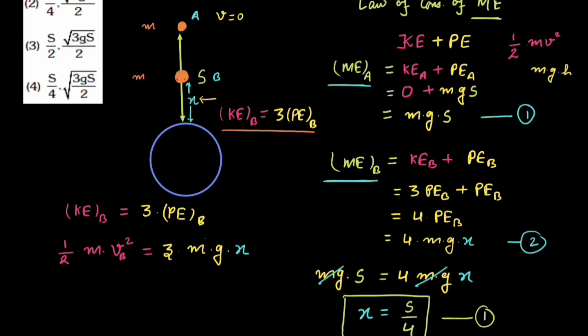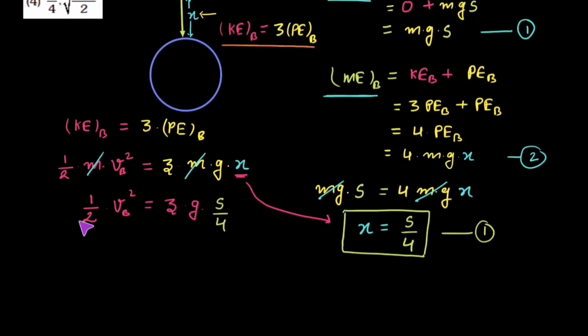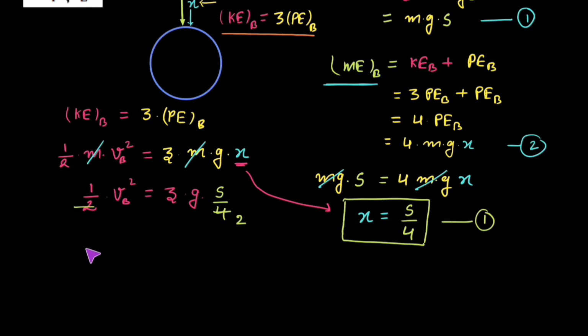So what we can do, we can simply cancel these things here. And the left hand side would be half into vb square. This would be equal to 3 into g. In place of x, I am replacing x by s upon 4. So this would be s by 4. This would cancel twice. So on the left hand side, it would be vb square.